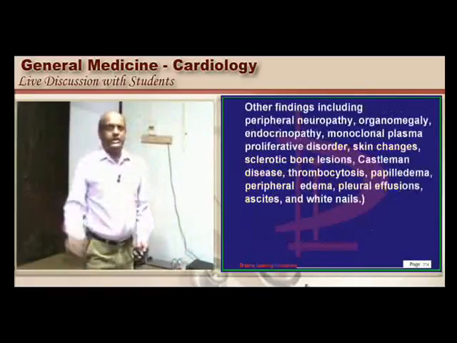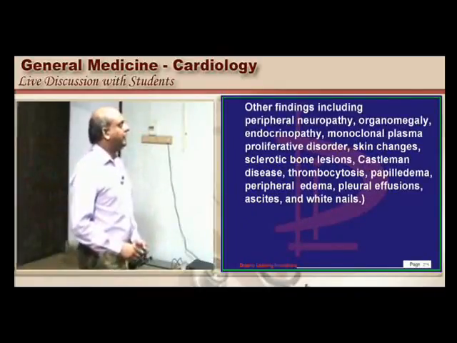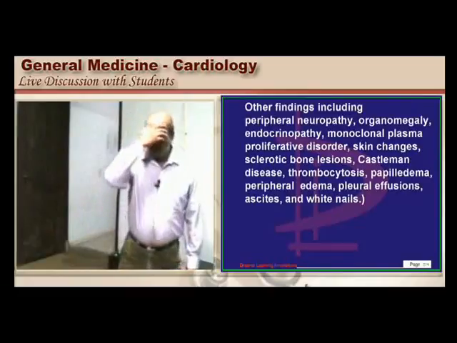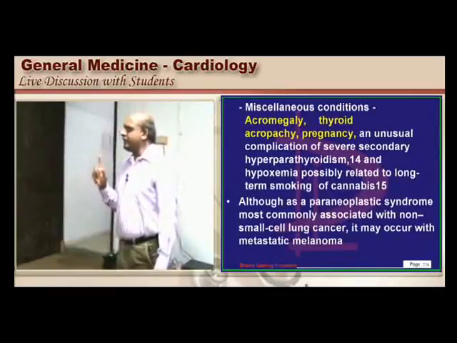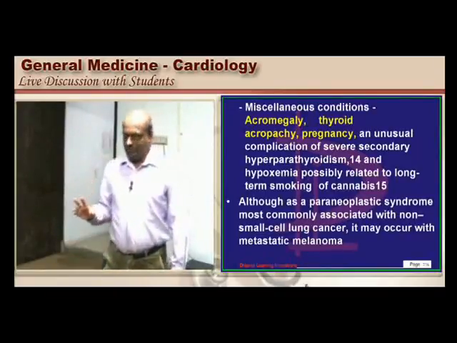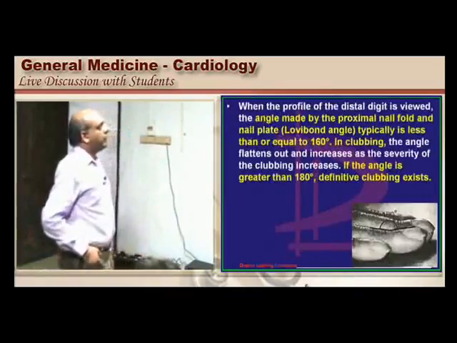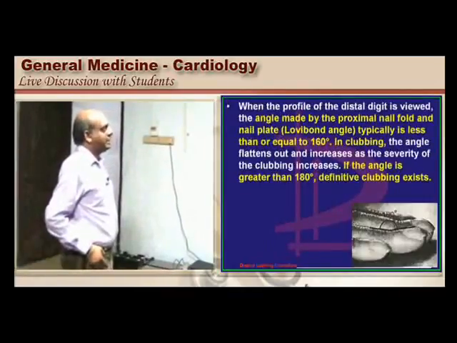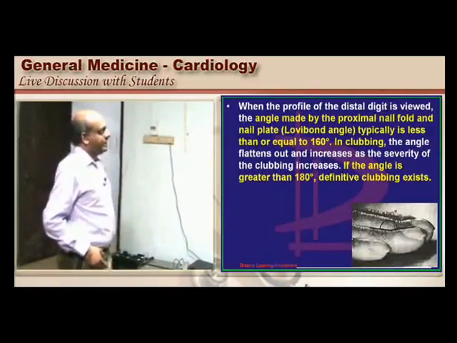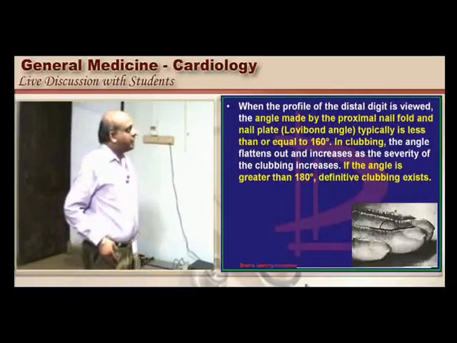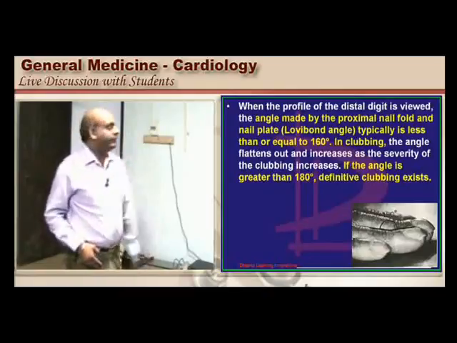Similarly, any endocrine causes like acromegaly, thyroid acropathy, pregnancy can also lead to the development of the clubbing. I like to talk only two important clinical signs, Shamroth sign and Lovibond's angle when it comes to the clubbing. The angle between the proximal nail fold and the nail plate is called the Lovibond angle, is typically less than or equal to 160 degrees. If this angle is more than 180 degrees, then definitively you can say clubbing is there.